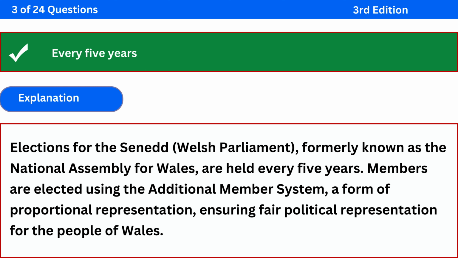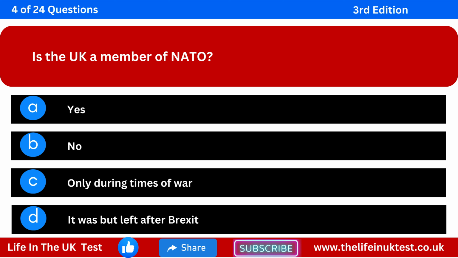The correct answer is every 5 years. Explanation: elections for the Senedd Welsh Parliament, formerly known as the National Assembly for Wales, are held every 5 years. Members are elected using the additional member system, a form of proportional representation, ensuring fair political representation for the people of Wales.